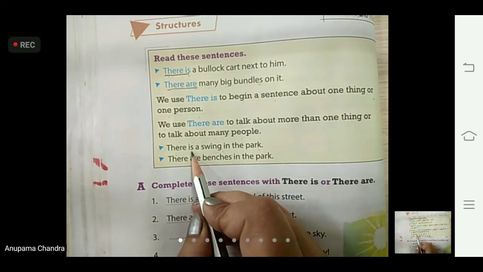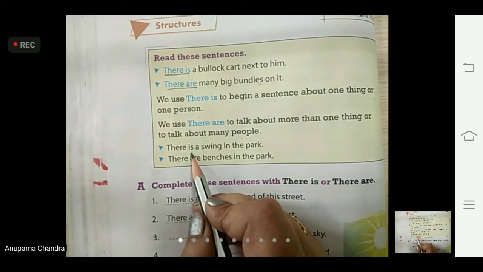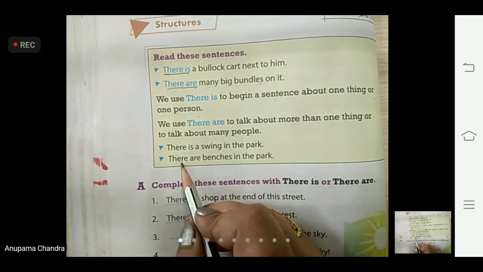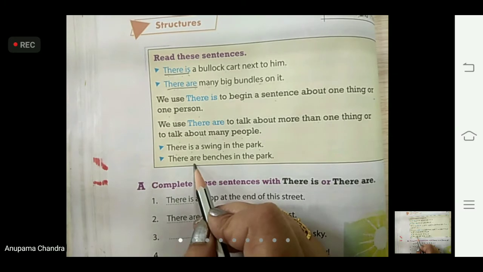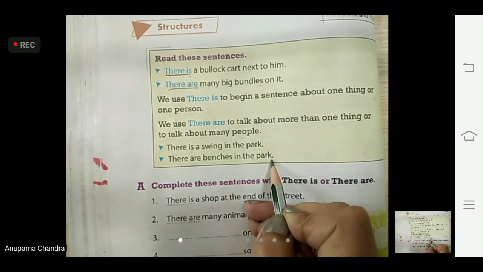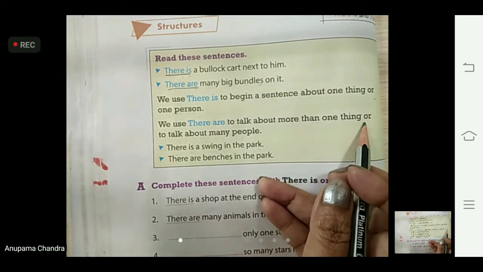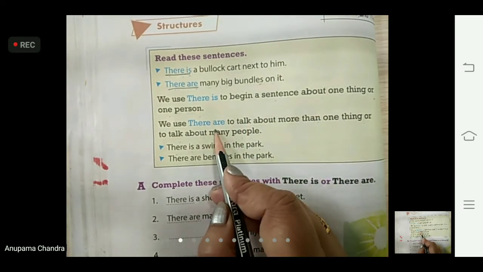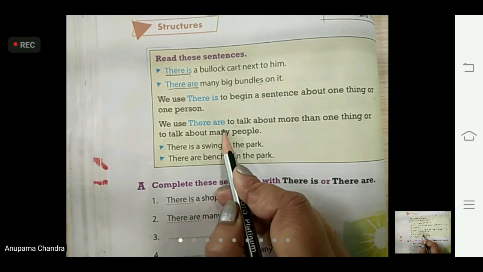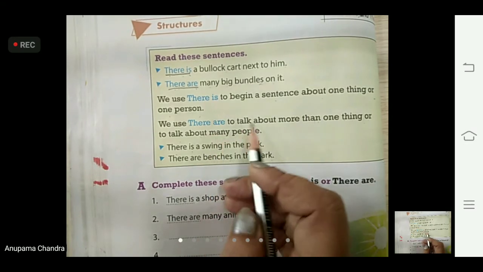We have started the sentence with there is. Okay. And the next one. There are benches in the park. Now come to this word benches. ES. That shows that it is more than one. So when we talk about more than one thing, what are we going to use? There are. A-R-E. There are. Okay.